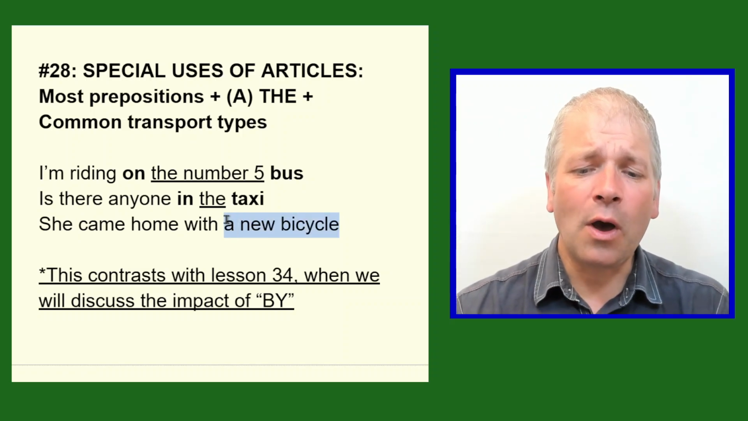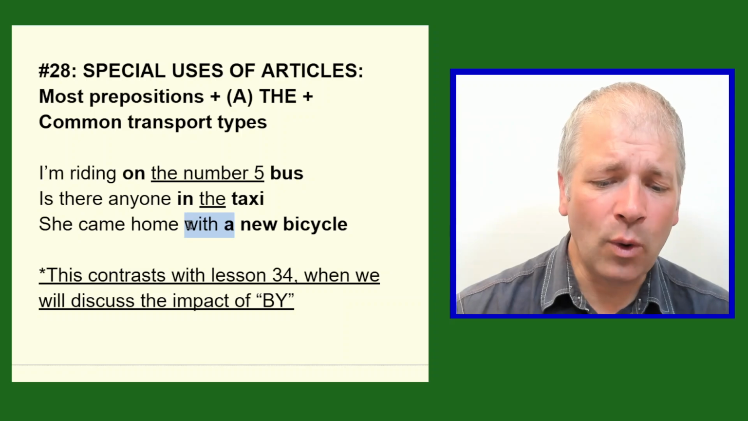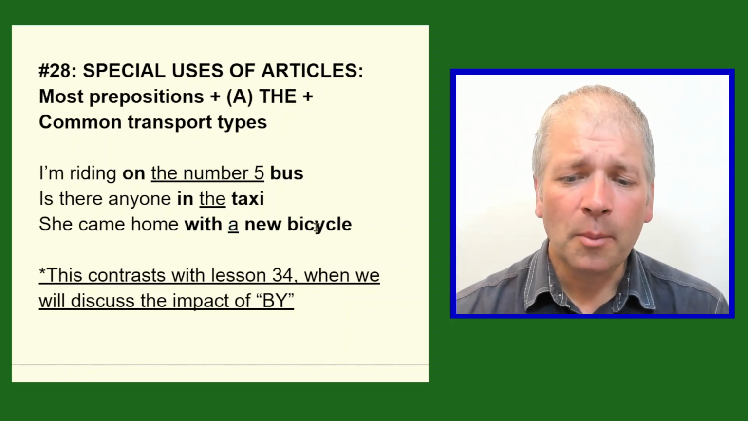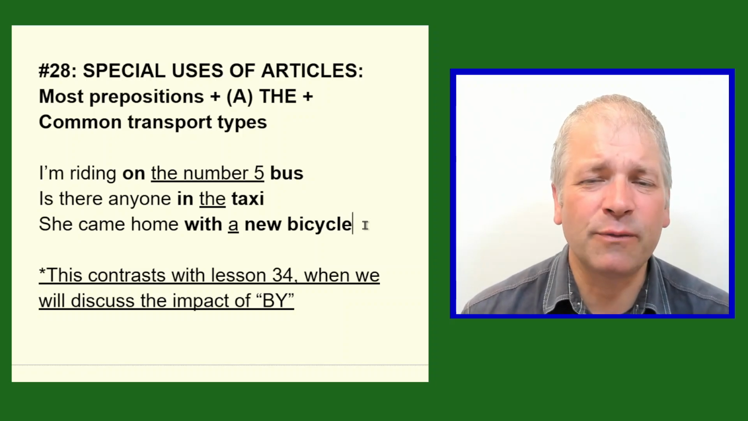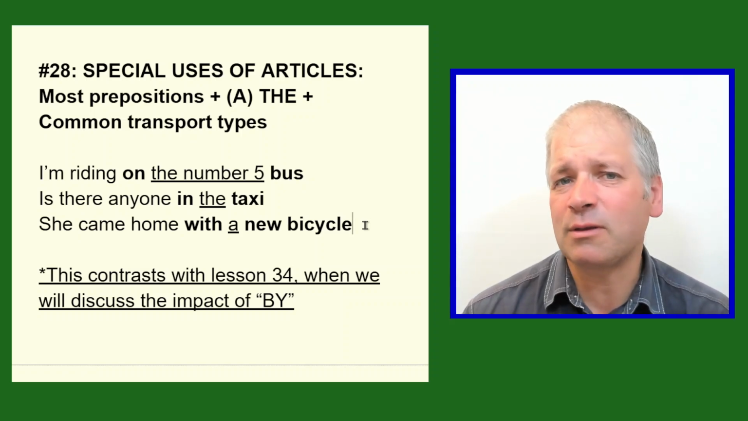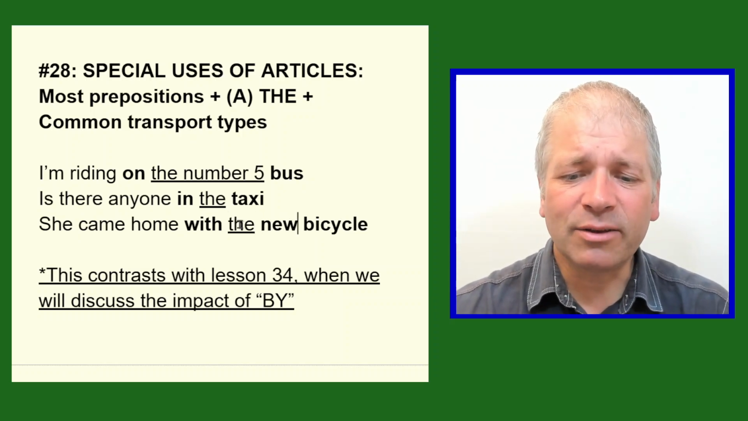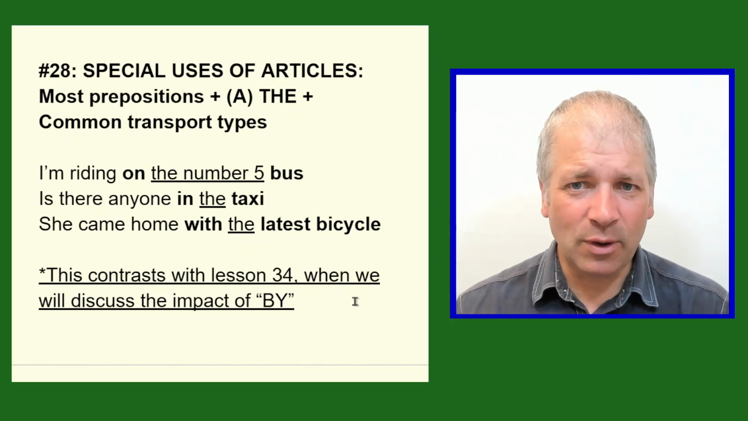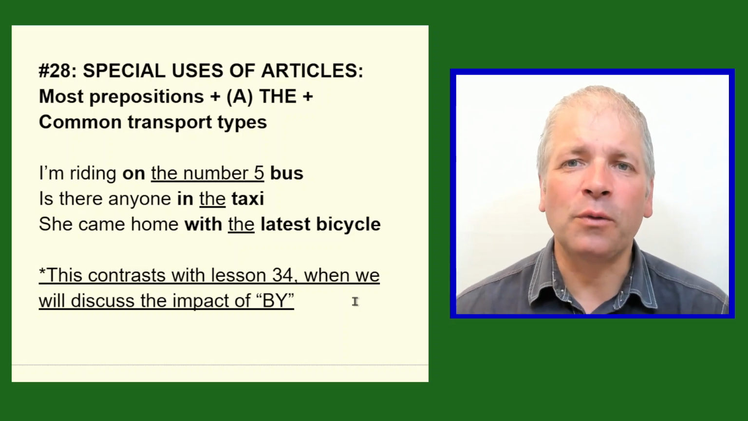She came home with a new bicycle. So we have with as the preposition, and we have new bicycle and a beforehand. Now, just because we have the adjective new before bicycle, it doesn't make it specific or unique. We've not identified the bicycle because there are lots and lots of new bicycles in the world. This is just one example of many. But if I said the latest bicycle, then because I've used the superlative, and we've learnt earlier that with superlatives we use the, we would switch to the before this transport type.